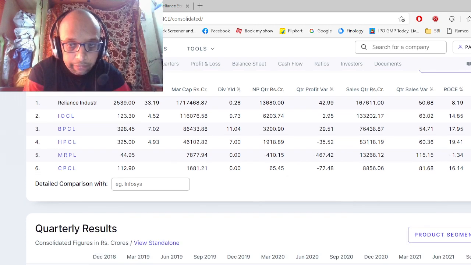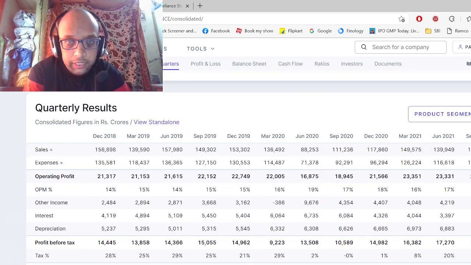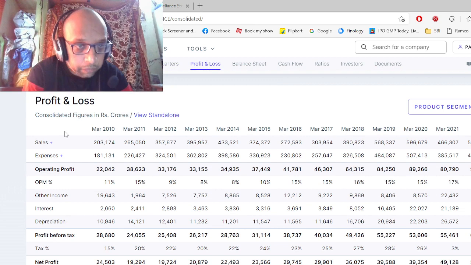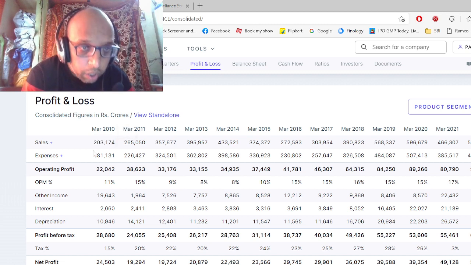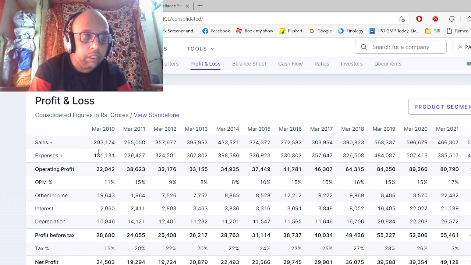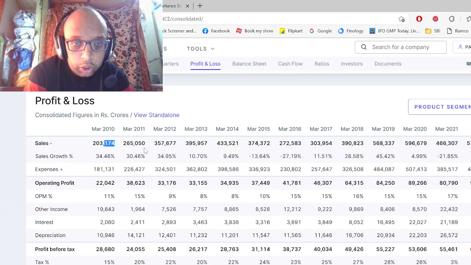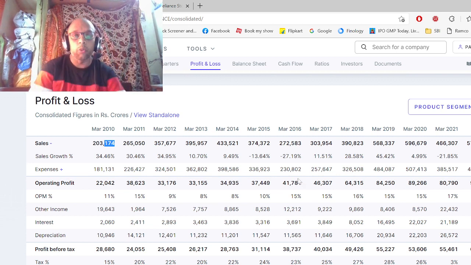And we need to scroll a little bit, and these are the quarterly results. Okay, better we can see the yearly results. I'll show you the yearly results. See, in the year 2010, this company did a sales business of 2 lakh 3,174 crore. And if we click on this plus sign, it will show us how much year by year it is growing.